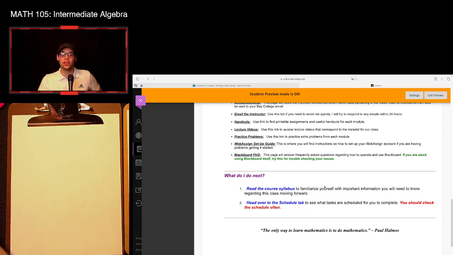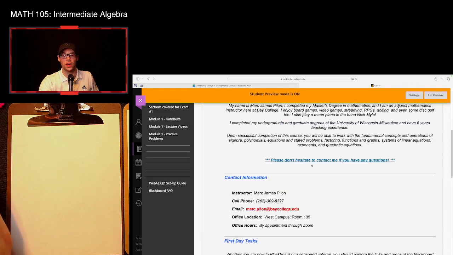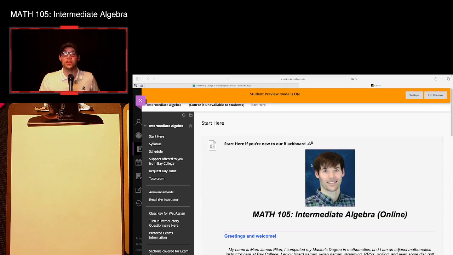After you're done with that, you need to head over to our Schedule tab. So if we scroll up to the top of the page, off to the left, this is where we're going to find most of our links. You can see right at the top here, we have Start Here, and right underneath is our syllabus.